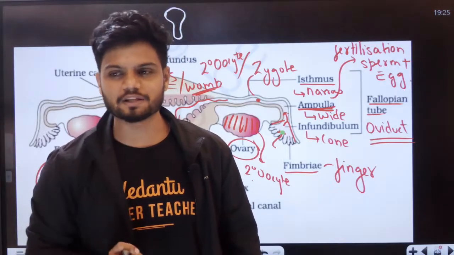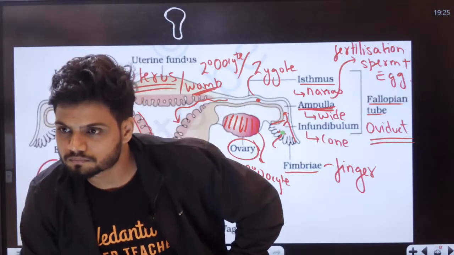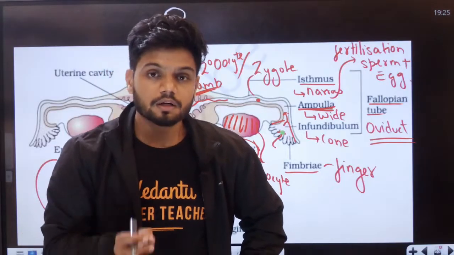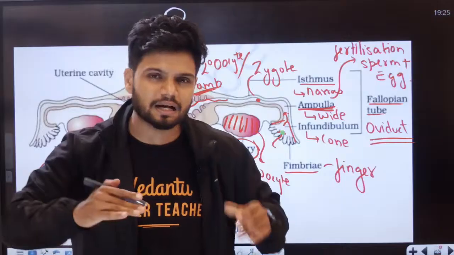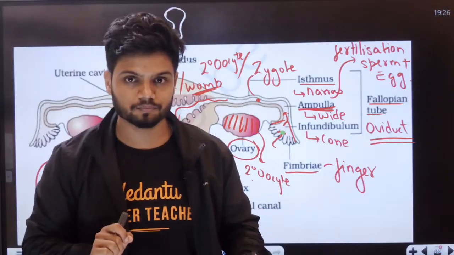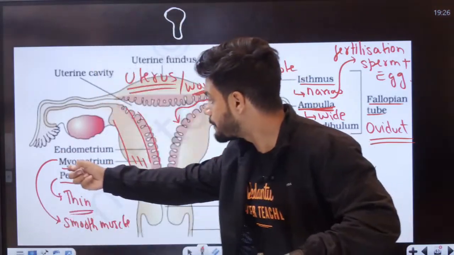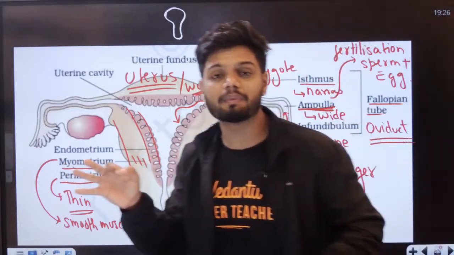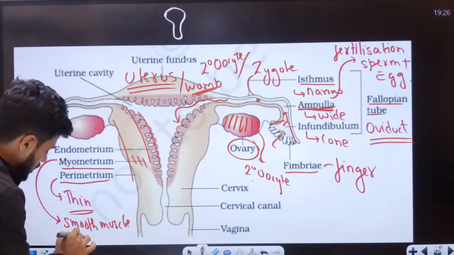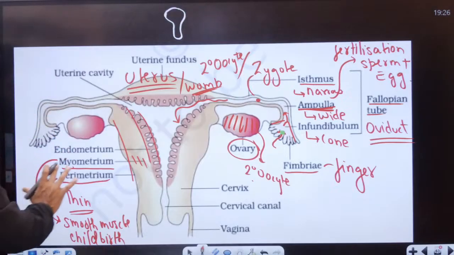And the most important point, students, can anyone remind me what do we call childbirth as? Parturition. Now, during parturition, the uterus undergoes contraction. Which part is contracted? This part. Myometrium, students. Myometrium undergoes contraction during childbirth.